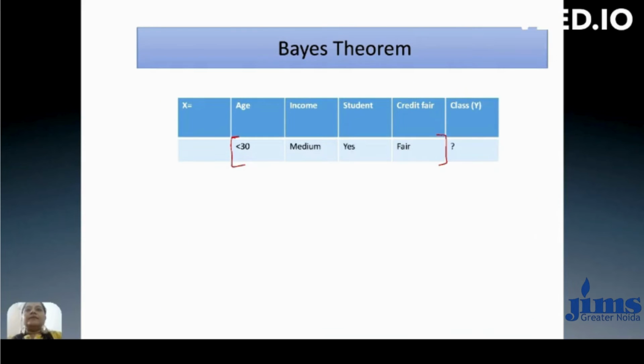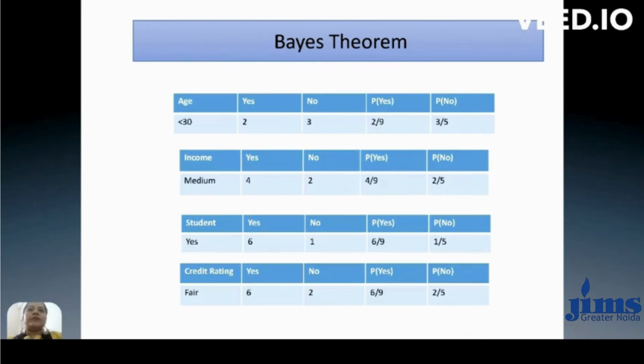The first value is age. Age is less than 30. With respect to this we have to find probability of x1 when y1 is given, and probability of x1 when y2 is given. Then similarly we have to calculate for all others: probability of x2 when y1 is given, x2 when y2 is given; same here, probability of x3 when y1 is given, x3 when y2 is given. Same for the credit fair. So we individually calculate all those values.